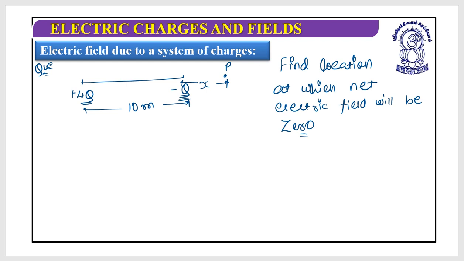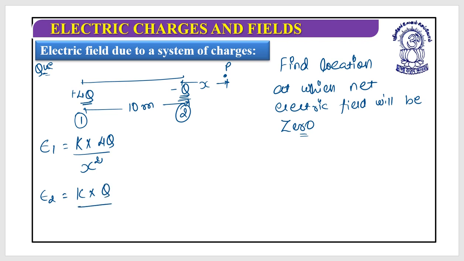Now you need to find out electric field due to both at point P. When I write E1, that is k multiplied by 4q divided by 10 plus x whole square.